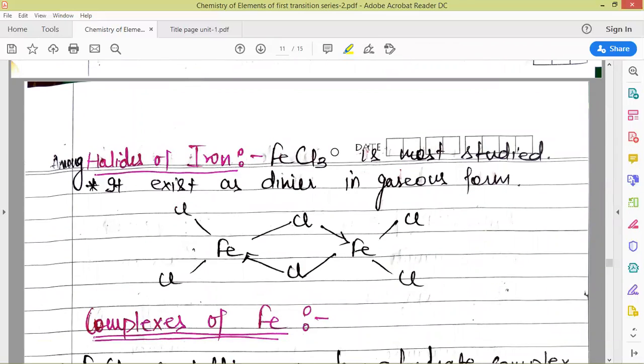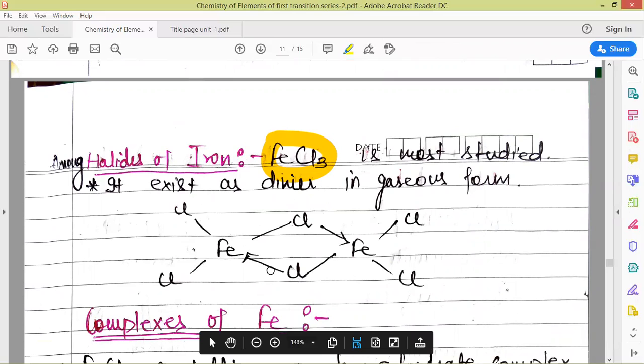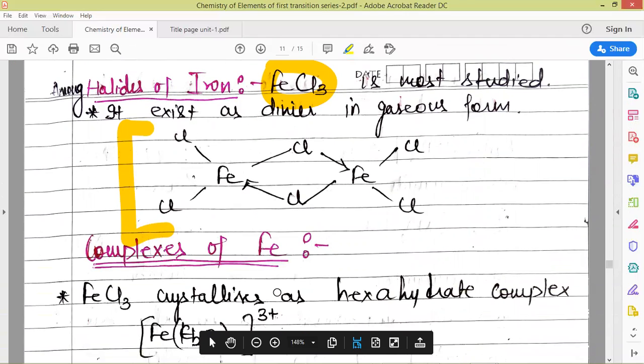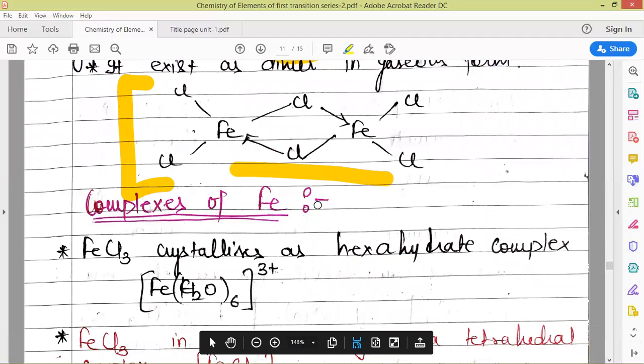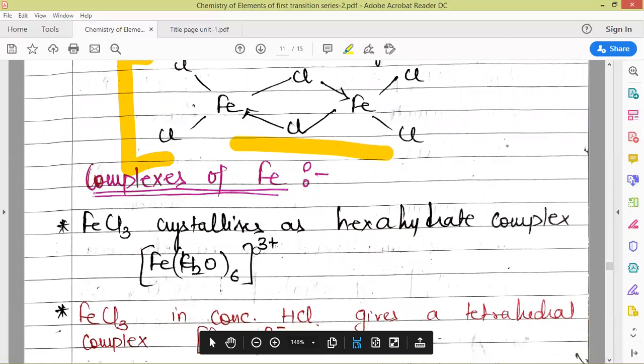One interesting point about iron 3 chloride is that it exists as a dimer in its gaseous form. This is the structure of the dimer. This is an important compound. It is generally asked in exams to draw the structure of FeCl3 in the dimeric form in the gaseous state. So this is to be kept in mind, that it exists in the form of a dimer.